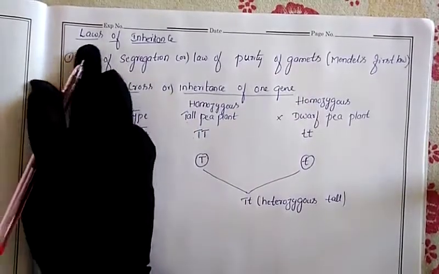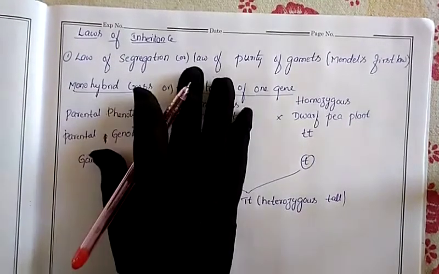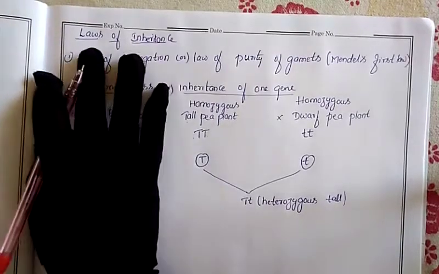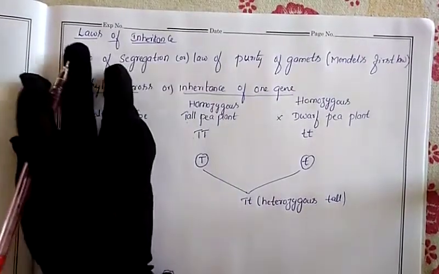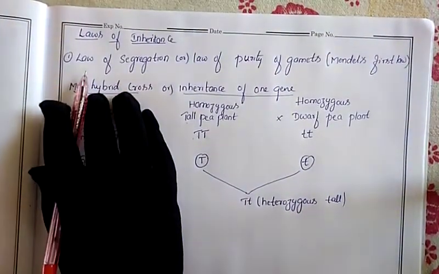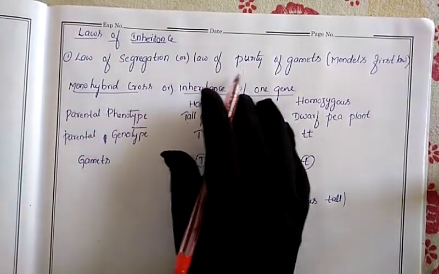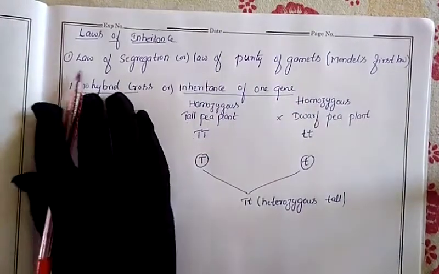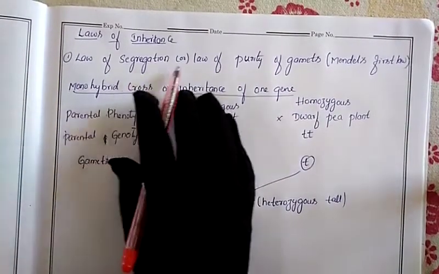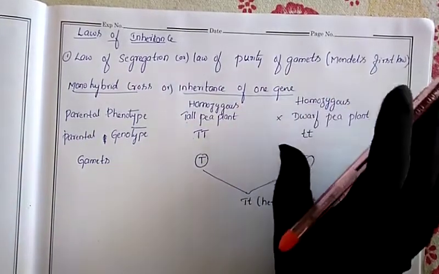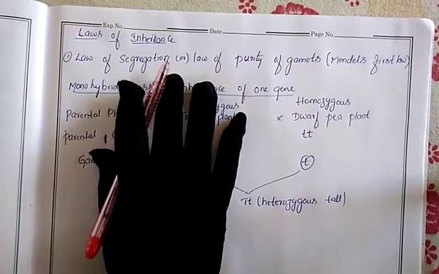Next we will discuss the laws of inheritance. As you know very well, Mendel wrote his work in the form of principles and laws. Two principles we have discussed. Next, let us discuss the law of inheritance. The first law is the law of segregation, or law of purity, which is Mendel's first law. I will explain this law later.